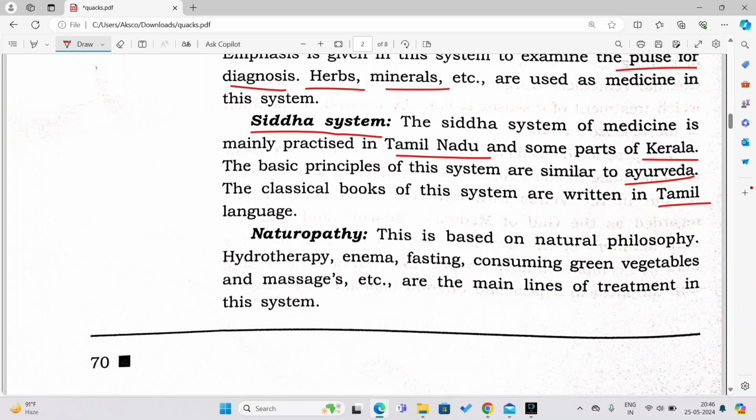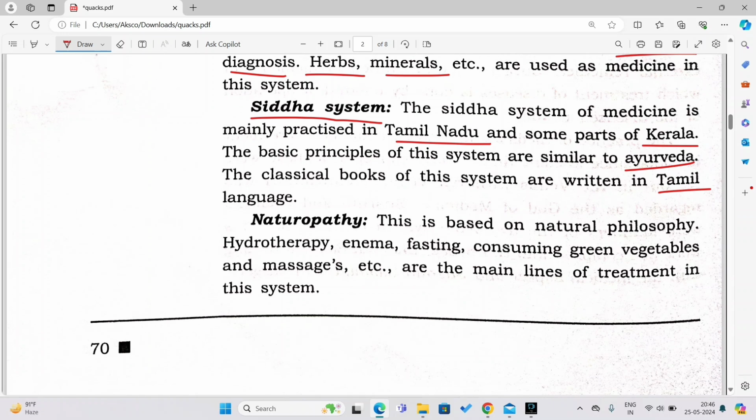Now let us see naturopathy. This is very important and very easy, and you should know about it. Naturopathy is based on natural philosophy. Hydrotherapy, enema, fasting, consuming green vegetables and massages, etc. are the main lines of treatment in this system.